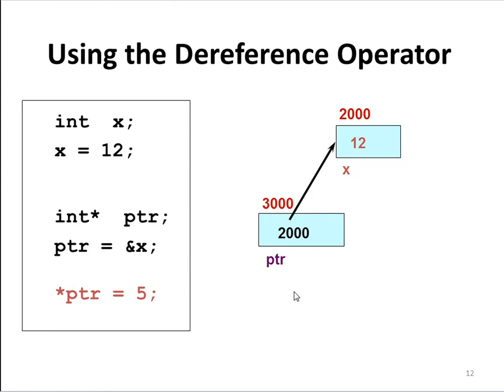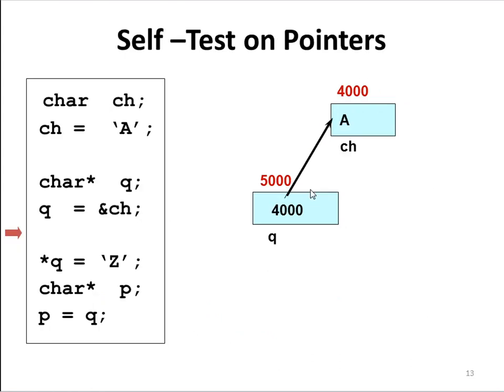This is another example. We are going to change the value using the pointer. These lines are the same, but here *ptr = 5 means we are assigning 5 to *ptr. We know *ptr is the value at the address, so we are changing the value 12 to 5. The value at address 2000 is now 5. In this way, we can assign or change the value through a pointer.